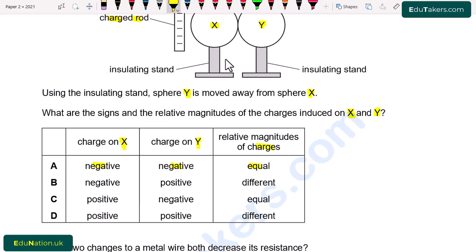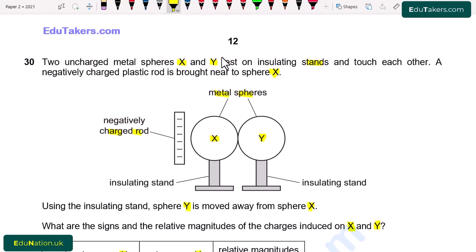So from here, when the negatively charged rod is brought closer to the metal sphere X, then what will happen? The positive charges appear on the left side, while the equal amount of negative charges appear on the opposite side. Because the negatively charged rod is attracted towards the metal sphere and the opposite charges attract each other, due to which the positive charge appears on the left side of the sphere X, while the equal amount of negative charges goes on the other side of the sphere X.